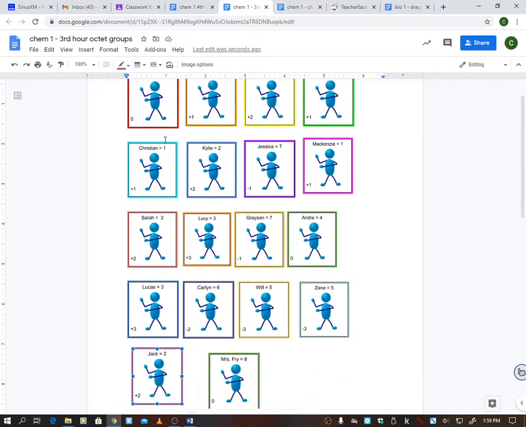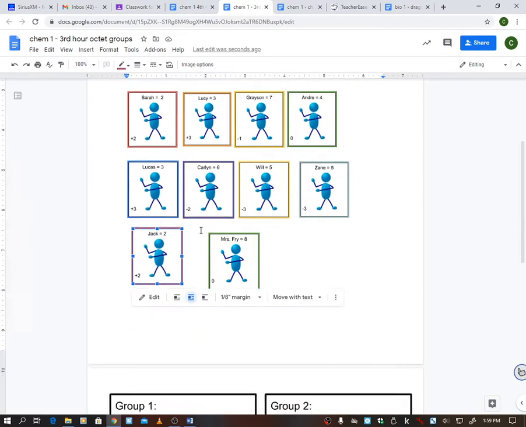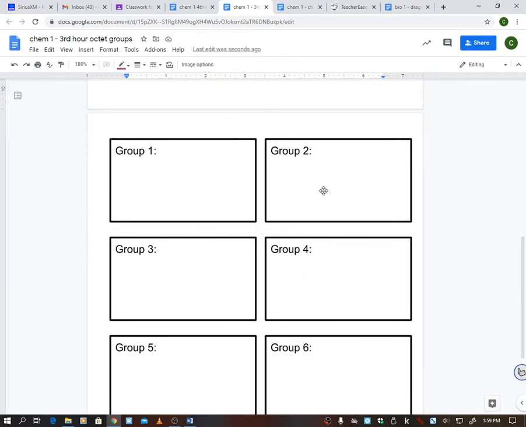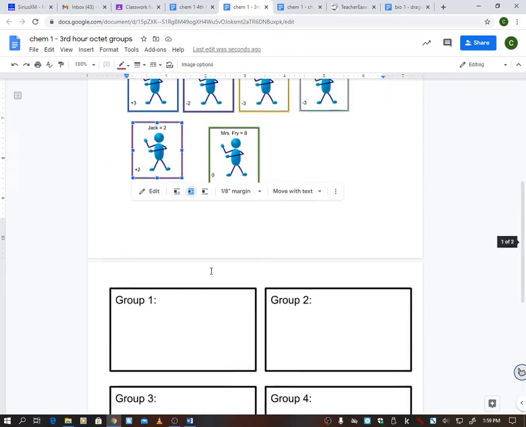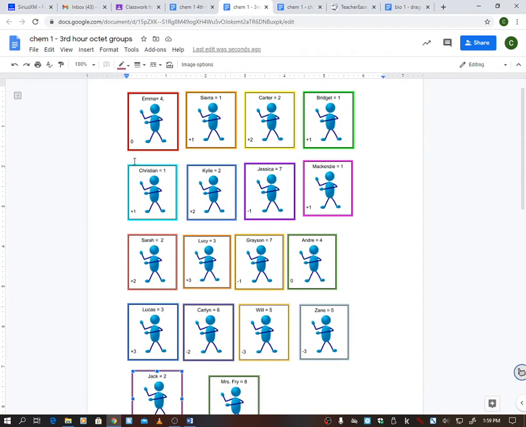But obviously, Emma, I keep using you as an example, you and Andre could add up to 8, just the 2 of you. Or you could get 3 or 4 people in your group to add up to 8. All right, so that's how you're going to do that part. You're using these numbers at the top. Ignore the charges down here. We're going to mess with those in a little bit.